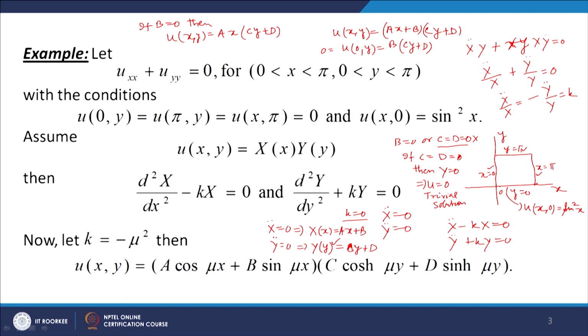Now again u(pi,y) equal to 0 means again either a equal to 0 or c equal to d equal to 0. c equal to d equal to 0 is not possible, so a must be 0, and when a is equal to 0 and b equal to 0, both give capital X equal to 0. So again we get a trivial solution. So k equal to 0 is not possible.